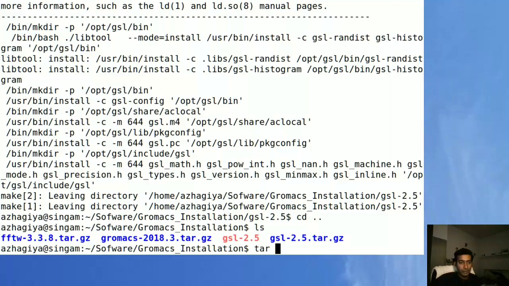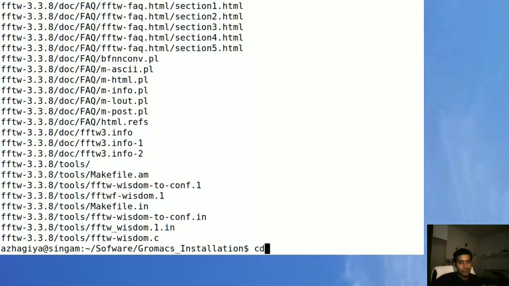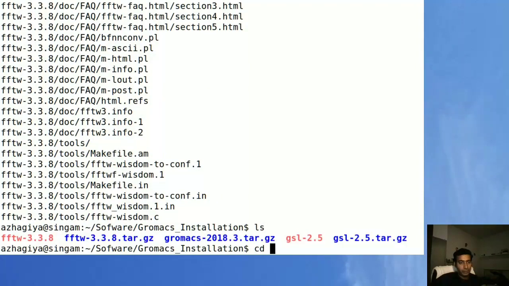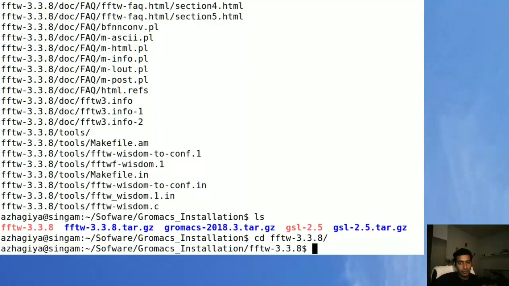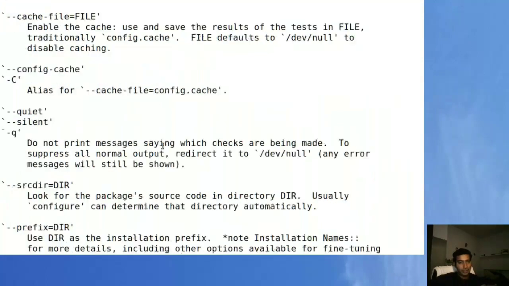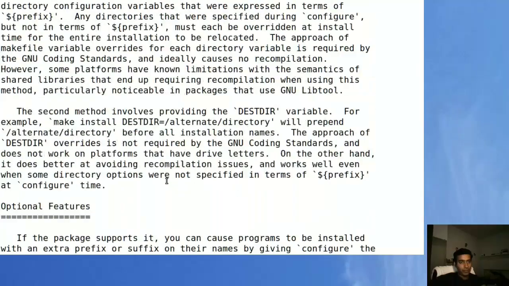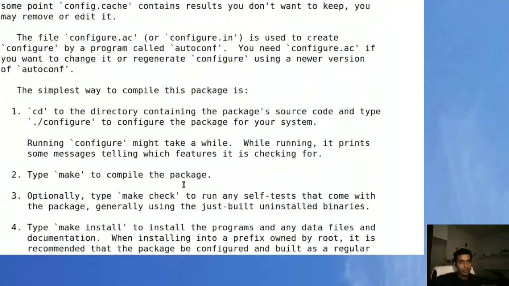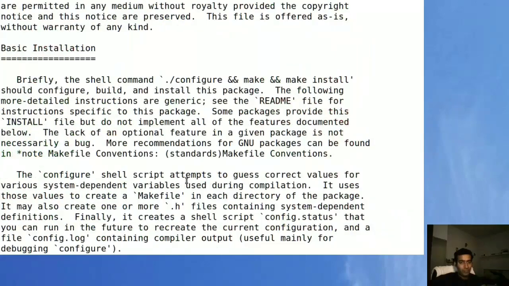To install fftw, first untar fftw and go to that particular fftw folder. You have a configure file and you can actually read the install file for various options in the configuration.